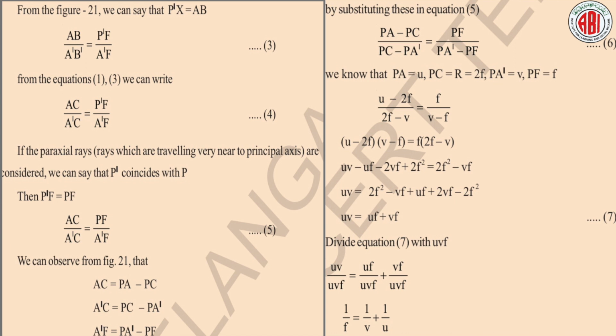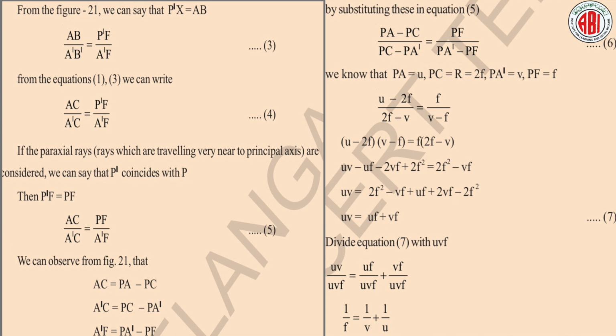PC is nothing but the radius of curvature, that is the distance between the pole and the center of curvature, and the radius of curvature is double the focal length. And then PA' is equal to the image distance, you know that, v. PF is equal to small f, that is the focal length. So by substituting these values in equation 6, we will get (u − 2f) / (2f − v) = f / (v − f).